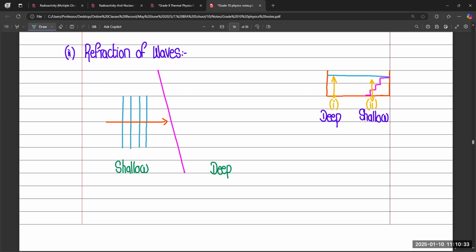So when water waves reach this barrier, and this barrier is actually the difference between shallow and deep water, or when water travels from deep to shallow or shallow to deep, definitely the direction of the wave changes. For example, this is a deep one, just like we are taking the example of seawater, because water waves are traveling from deep water.